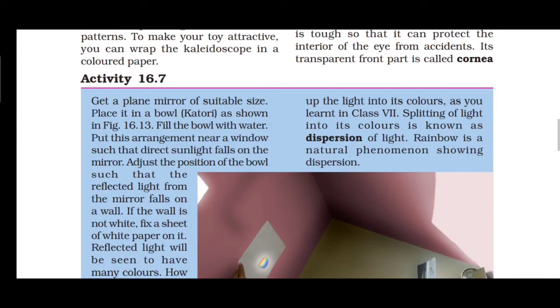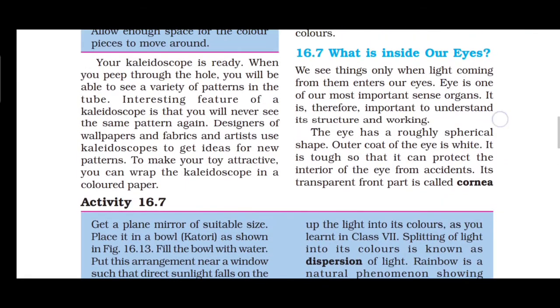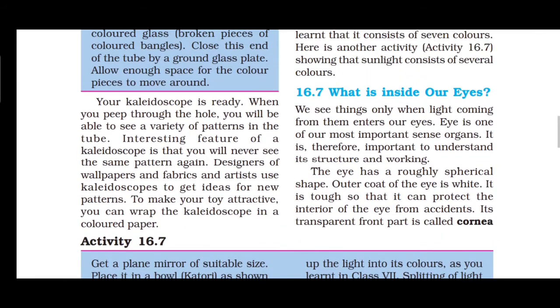By this experiment we find that sunlight does have many colors. Try this experiment. Then the next topic is what is inside our eyes. We know we all have eyes. What is in our eyes? What are the parts of the eye?